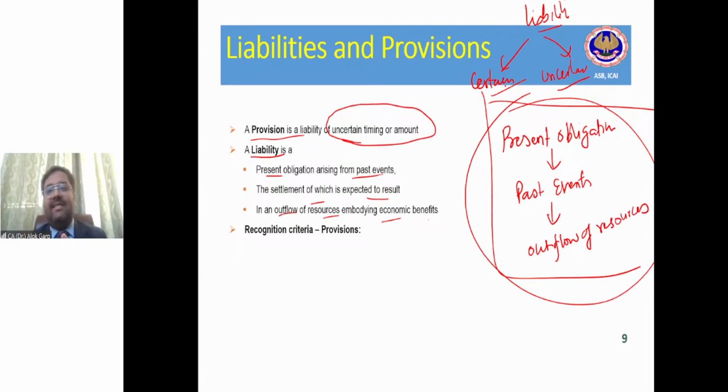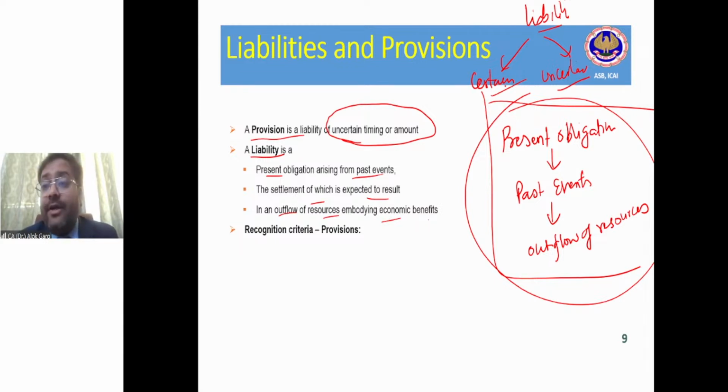Now the question arises, let's say Sumit is an auditor of a Samsung company, right? Samsung has sold 50,000 units of mobile phones, and Samsung has not created any expense or any provision for future replacement.